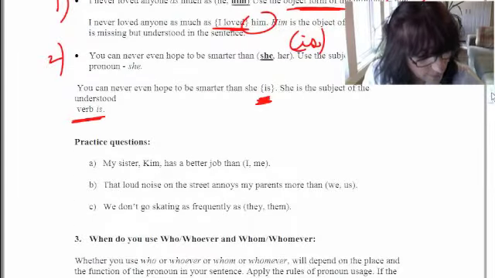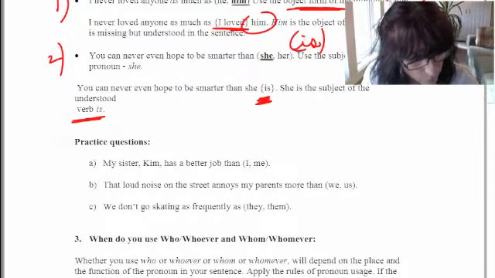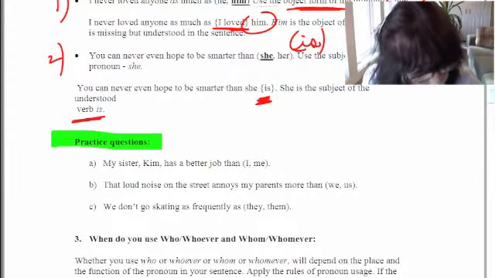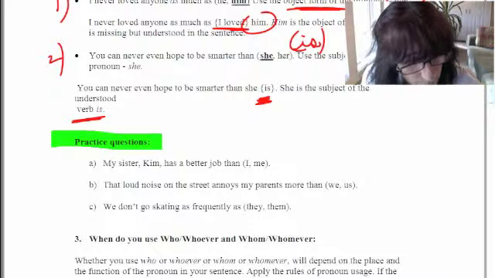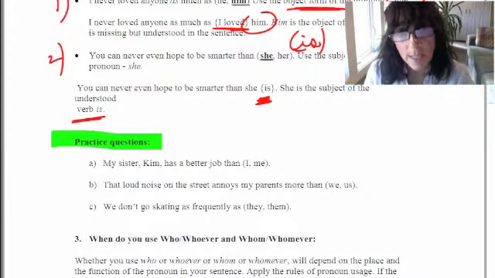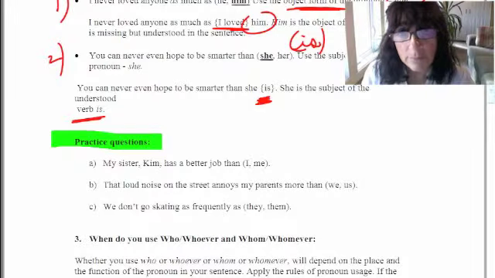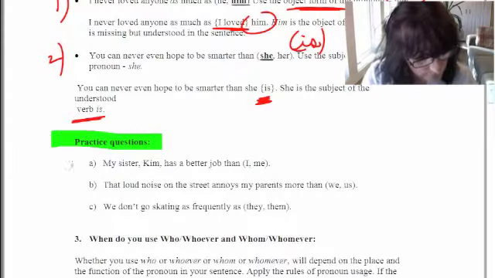Now, that's quite a few rules, so let me go over 3 practice questions just to make it a little bit easier. And again, if you're really baffled by this, if you don't understand these rules, try the practice questions at the end of the video. I have 3 sets of practice questions with answers, and if you still don't understand them, then please feel free to contact me, and I'm glad to give you further assistance.